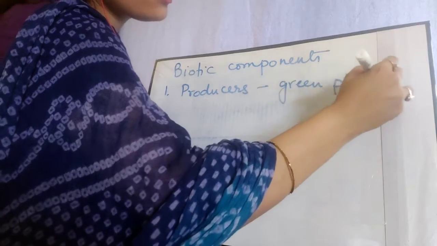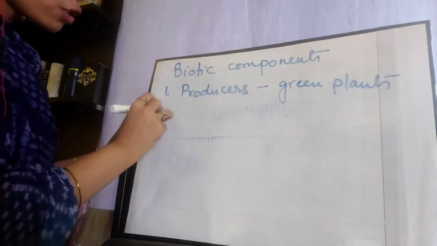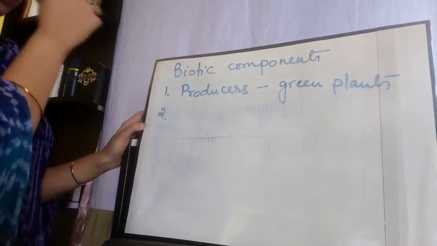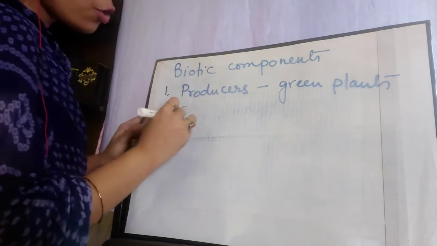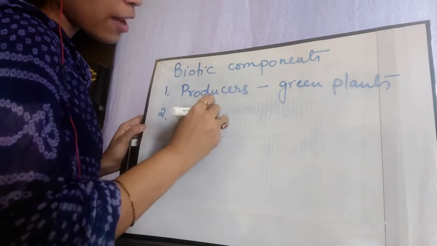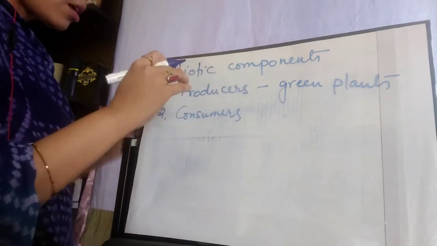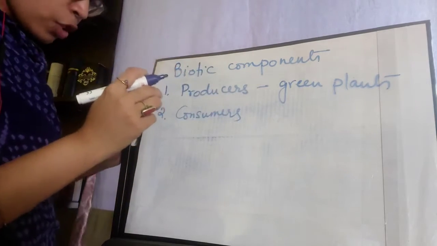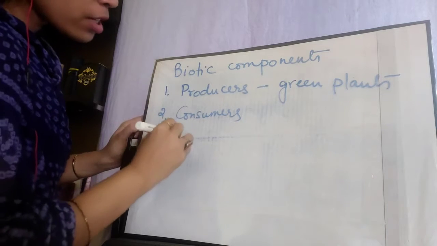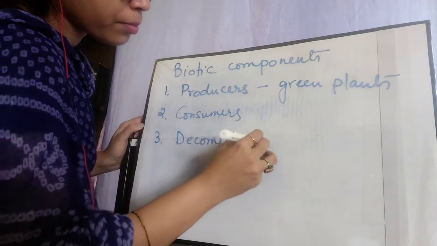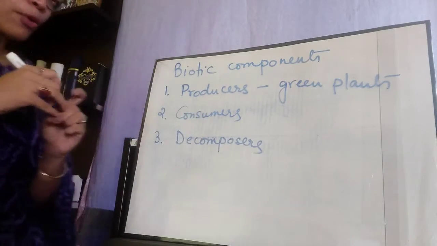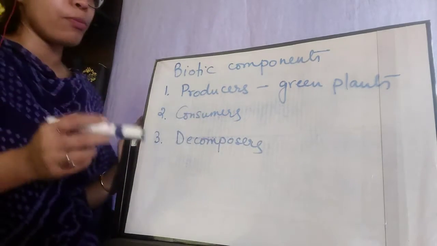We will talk about each in detail. Number 2 is the consumers. Again, consumers have many categories, and we will talk about that later on. And number 3 is decomposers. So these are the three broad categories under biotic components.